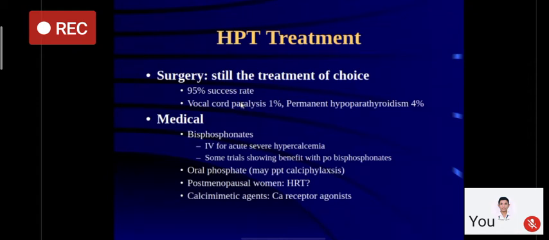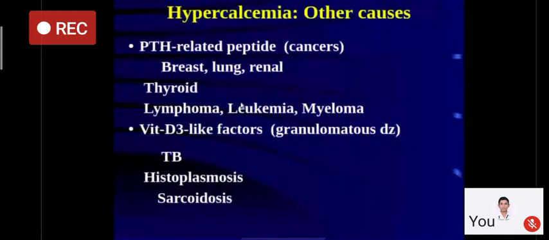In those cases where surgery is not possible, cannot be planned immediately, or probably in days like today's days where COVID-19 is going on and the patient does not have access to the surgeons, probably there we have some medical therapies. We can give bisphosphonates for control of hypercalcemia. We can use HRT therapy, and we can use calcium mimetic agents. What are calcium mimetic agents? These are drugs which act on the calcium sensing receptor. By acting on the calcium sensing receptor, these drugs bring down serum calcium level. One such drug available in our country is cinacalcet hydrochloride.